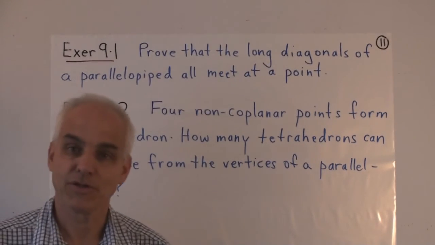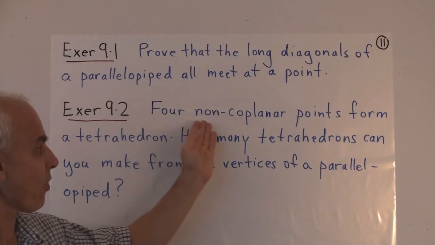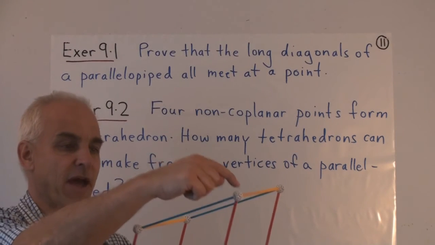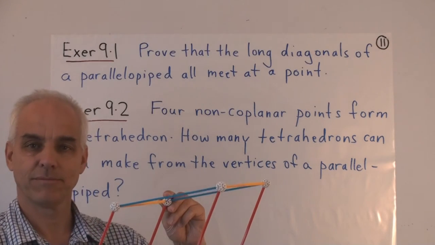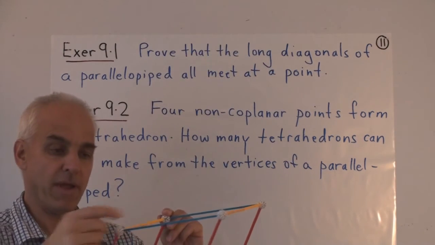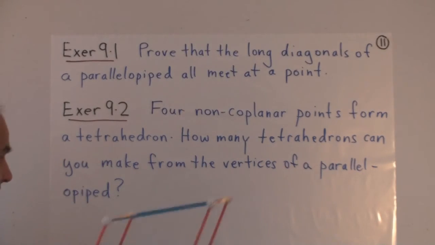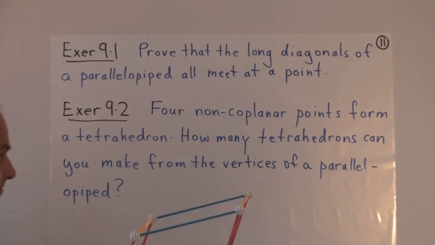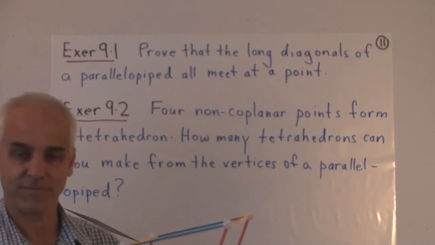Exercise 9.2 concerns the tetrahedron. What is a tetrahedron? Well, it's just what you get when you have 4 non-coplanar points. So if you choose any 4 points, let's choose 4 points here. Say that one, and that one. Those 3, together with this one here. Those 4 points are not all in a plane, and so they form a tetrahedron. That's a configuration. And the question is, how many tetrahedrons can you make starting off with a basic parallelepiped? So just using the 8 corners or vertices, how many tetrahedrons are there?